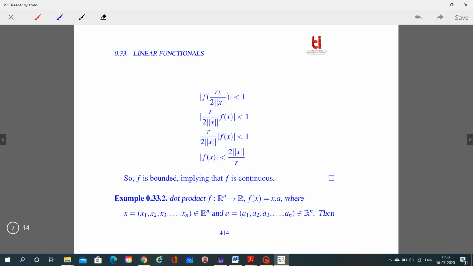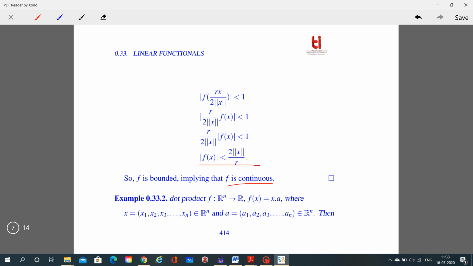Hence the modulus of f of rx over 2 times the norm of ax is less than 1, or this can be written as r by 2 times the norm of ax into f of x, which is less than 1. Or we can say the modulus of f of x is less than 2 times the norm of ax over r. So this implies that f is bounded, and we already proved that for a bounded linear transformation, if f is bounded, then f is continuous. So we get that f is continuous, hence we get the result.